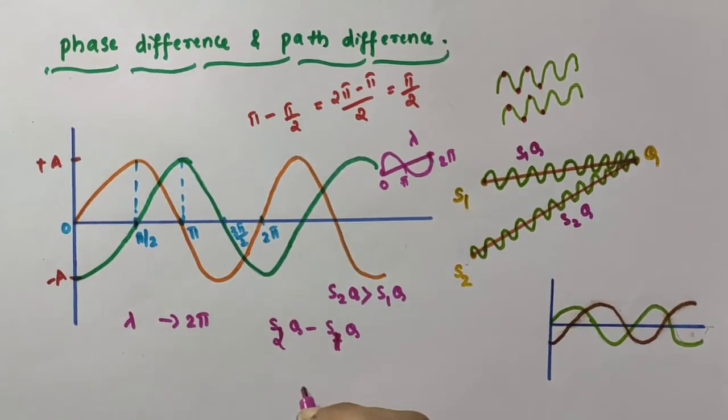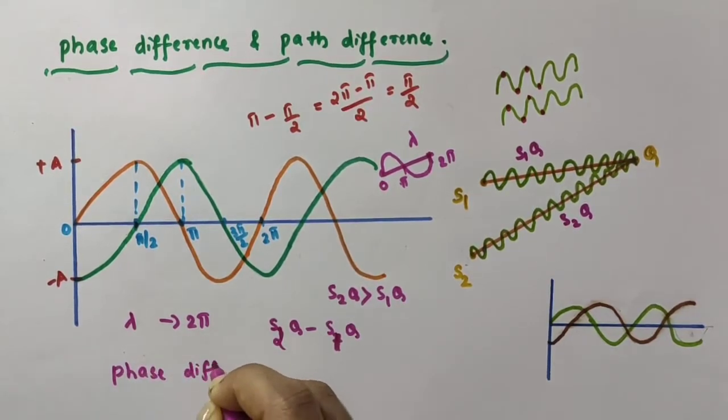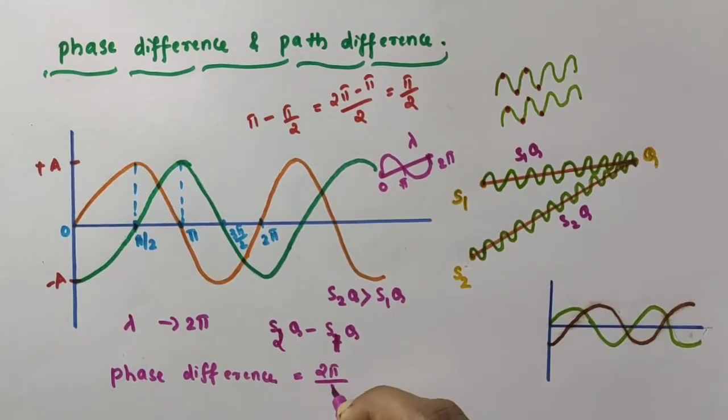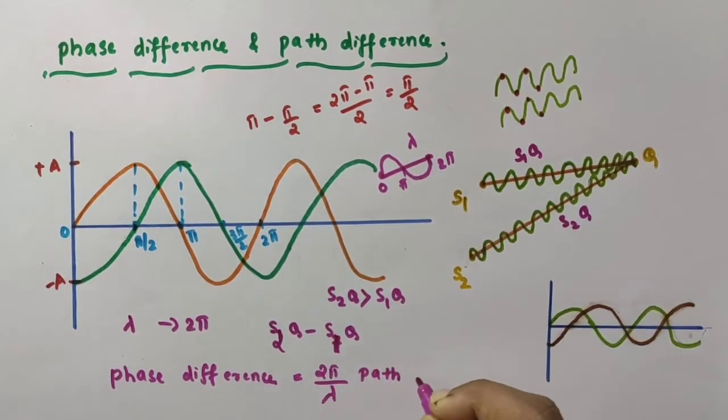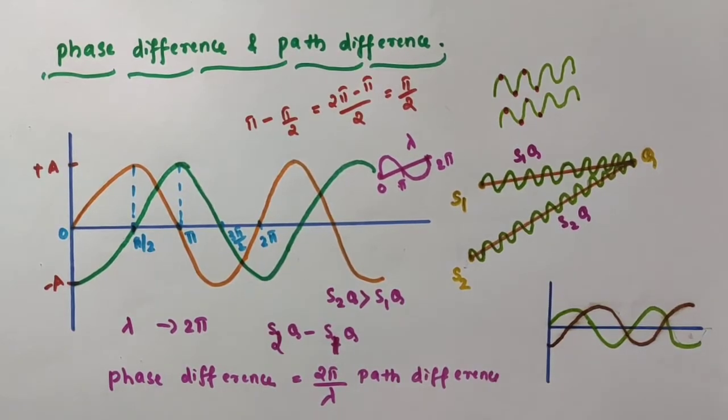Or we can write the phase difference is equal to 2 pi by lambda times the path difference.